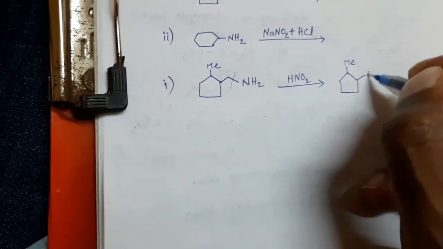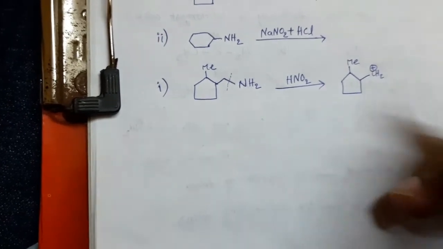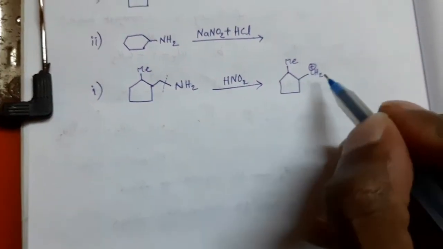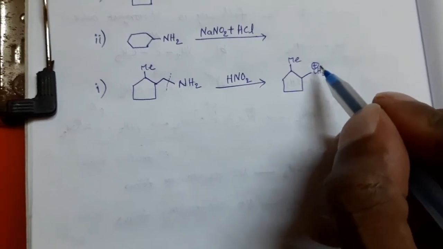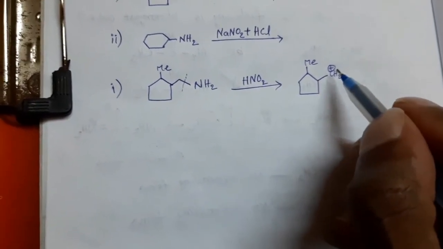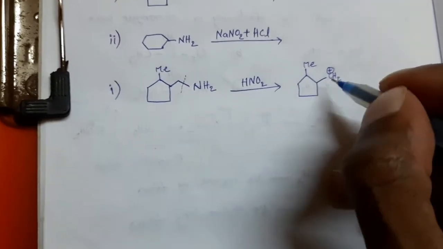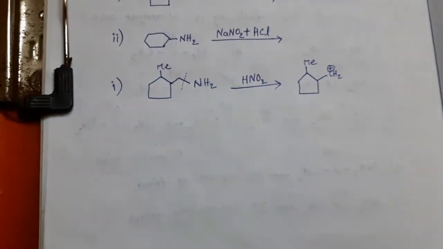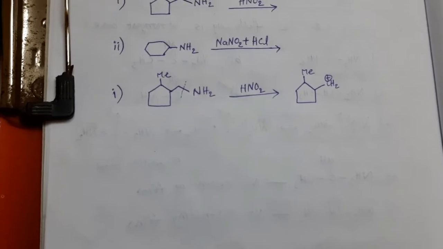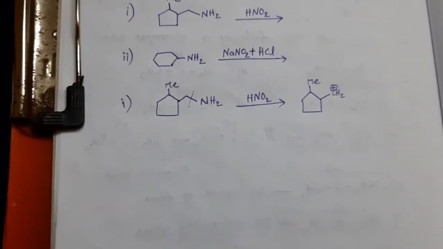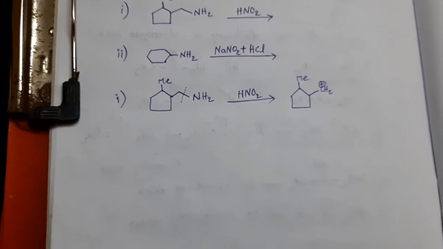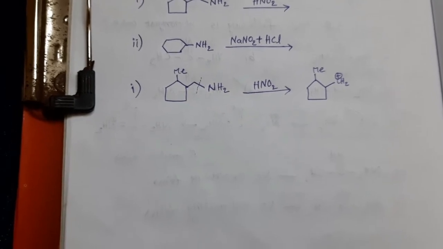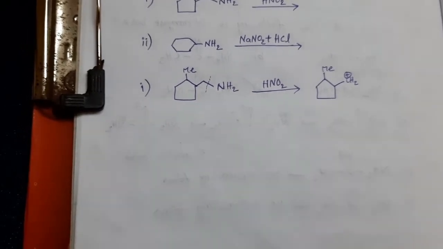That is this one, CH2 plus. It is a primary carbocation because the carbon atom having positive charge is bonded with one other carbon. In this case, positive charge is present outside of the ring. In previous classes, we completed that if positive charge is present outside of the ring, then ring expansion takes place. If positive charge is present on the ring, that means one of the carbon atoms in the ring has positive charge, then ring contraction takes place.